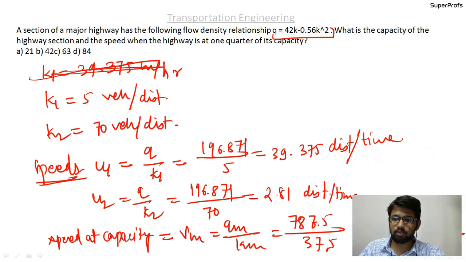The question was, what is the capacity of the highway section and the speed when the highway is at 1/4 of its capacity. What we have got is 21, and the option, the speed at the capacity, is 21. Maybe there is some ambiguity with the question and the answers given, but we have solved according to what the question asked.